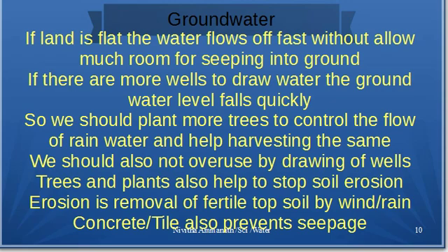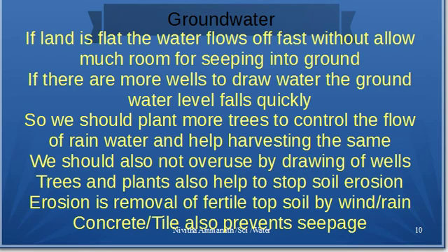If there are more wells to draw, the water level will fall quickly. So we should A. help in water seeping into the ground, and B. prevent the water level from going down by overuse of well water. How we can do this? We can plant a lot of trees. So the trees will bring not only rain but prevent the water from running away and help in seeping. This is water harvesting in a natural fashion. We should not overuse the wells.